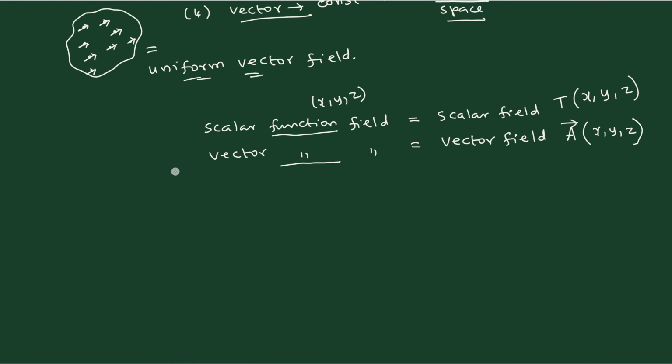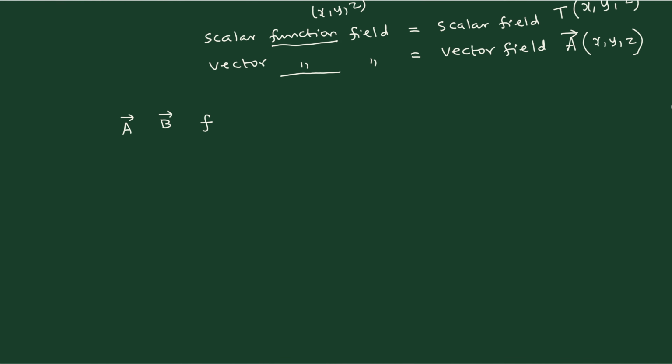And whenever you are going to deal with vector calculus, we will always say: consider a vector field A, consider a vector field B, consider a scalar field F. Like this only we will say. Then you have to understand the meaning of field. So this explanation will give you an introduction to understanding the meaning of vector field and scalar field.